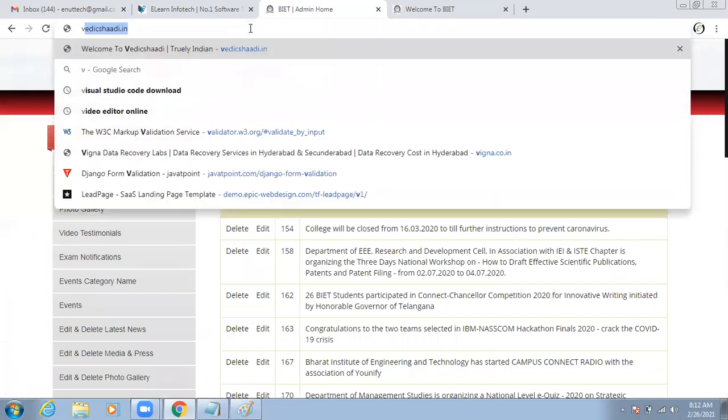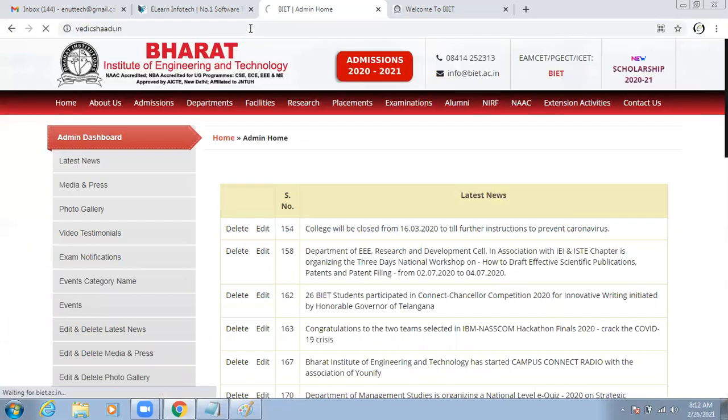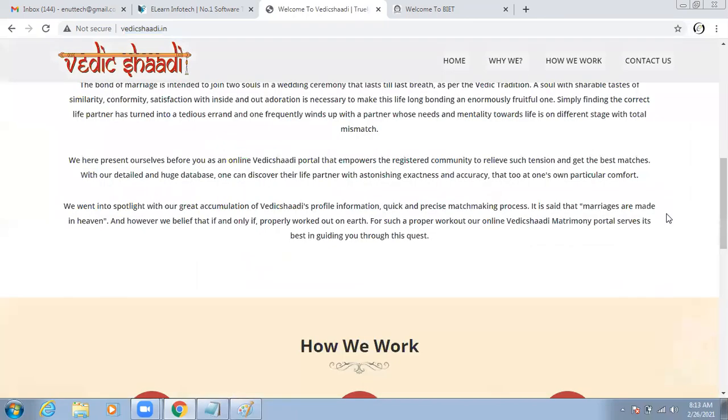Now I am going to open one website. You can observe, in this website we already did the gradient concept through CSS. You can observe here.